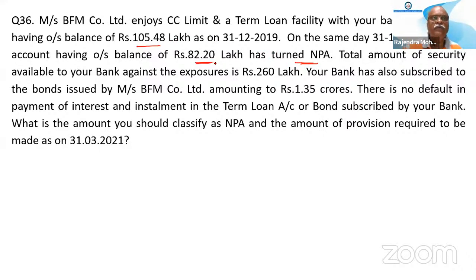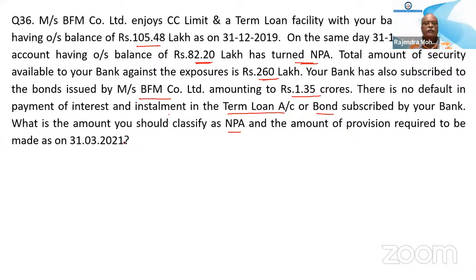Total amount of security available to your bank against the exposure is 260 lakh. Your bank has subscribed to the bonds issued by this company amounting to 1.35 crores. There is no default in payment of interest and installment in the term loan account or bond subscribed by you. What is the amount you should classify as NPA and the provision required?